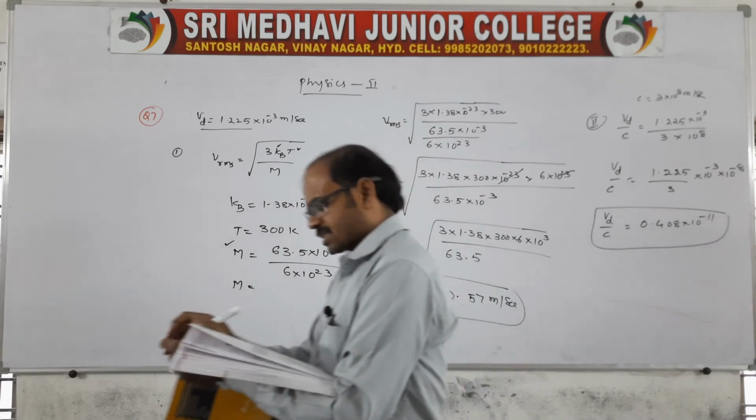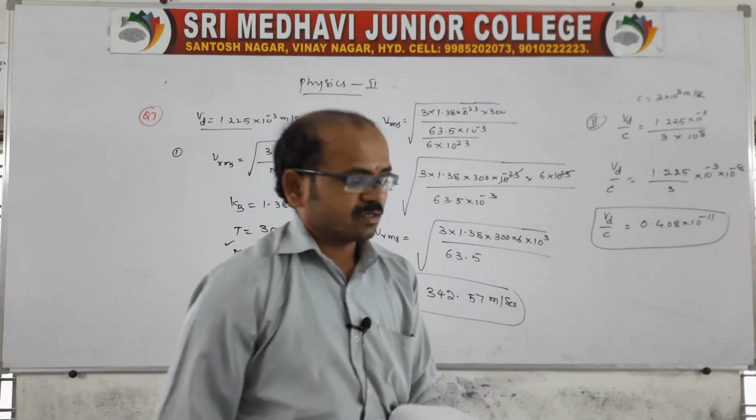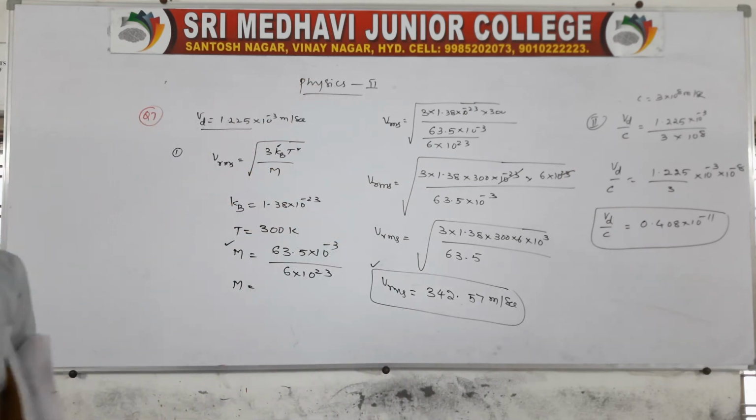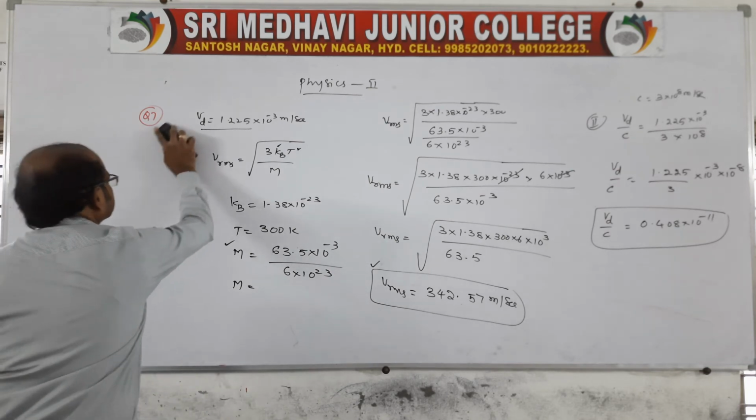Clear? So this is the comparison between the drift speed and the speed of light, as well as the Vrms, the thermal speed at a given temperature. Okay, this is about the seventh question, the comparison.